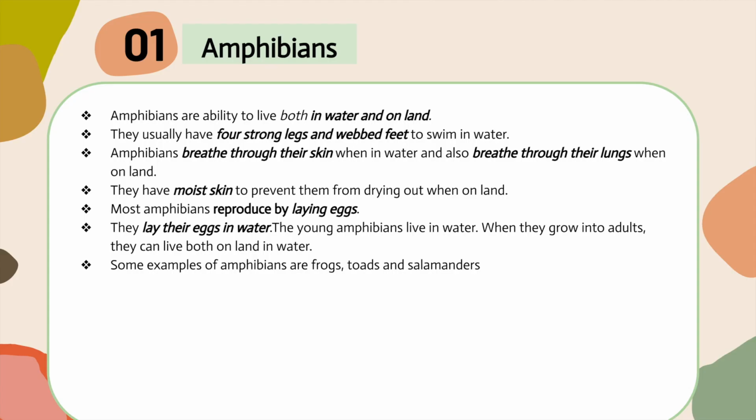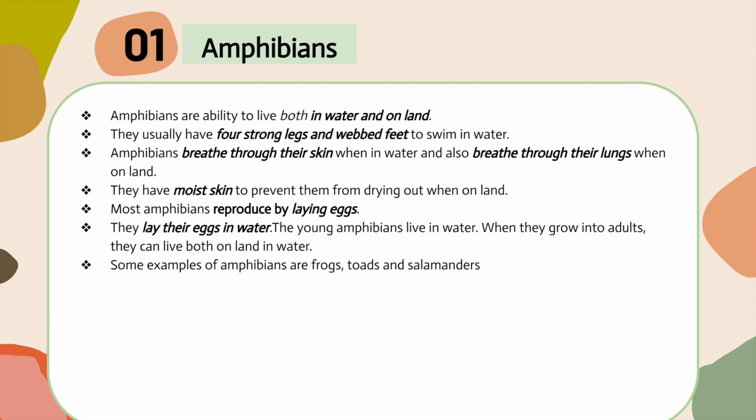Firstly, we will discuss amphibians. Amphibians have the ability to live both in water and on land. They usually have four strong legs and webbed feet to swim in water. Amphibians breathe through their skin when in water and also breathe through their lungs when on land. They have moist skin to prevent them from drying out when on land.